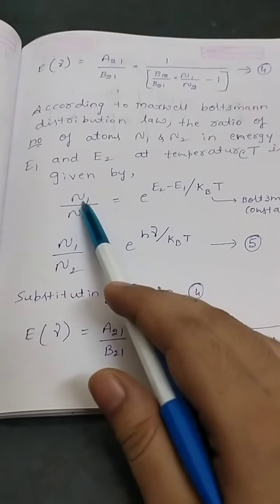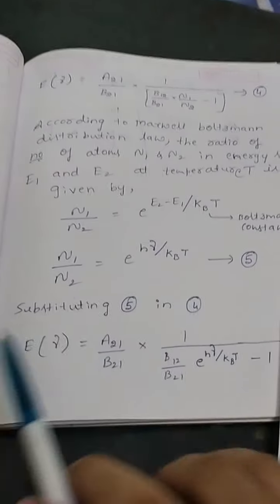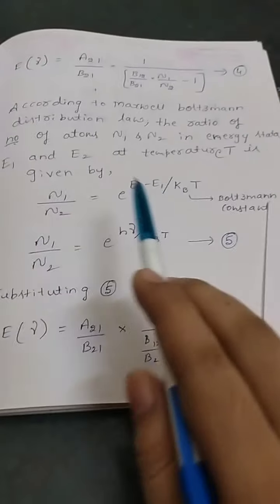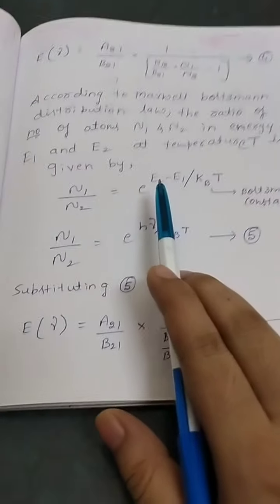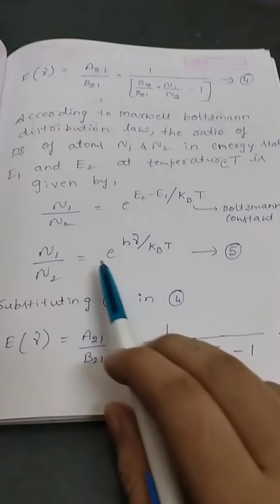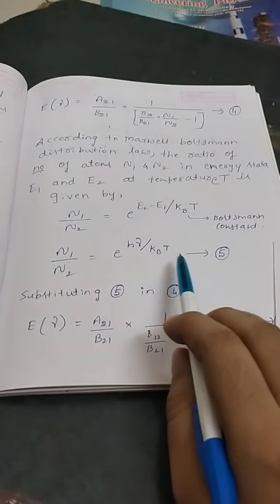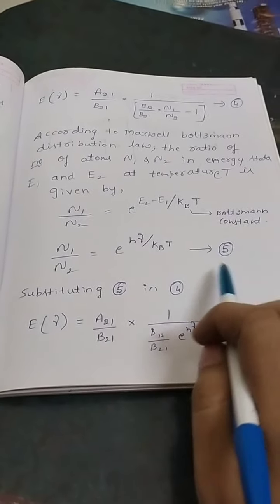As usual, N1 is the number of atoms in ground level and N2 the number of atoms in second energy state E2. According to our definition, E2 minus E1 must be equal to h nu. Therefore, I can write N1 by N2 is equal to e power h nu by Kb T. I will call this equation number 5.